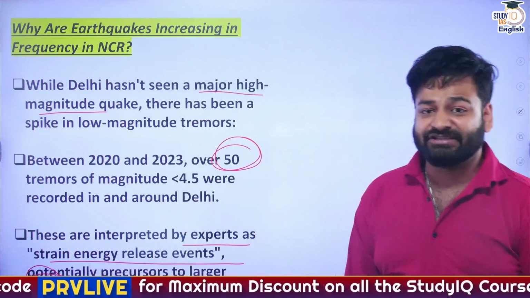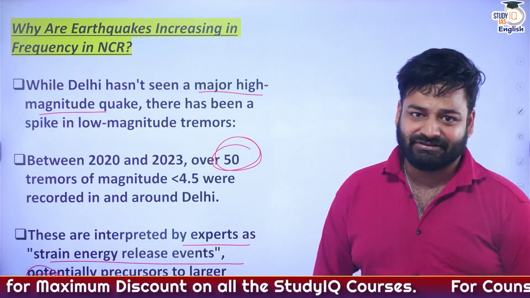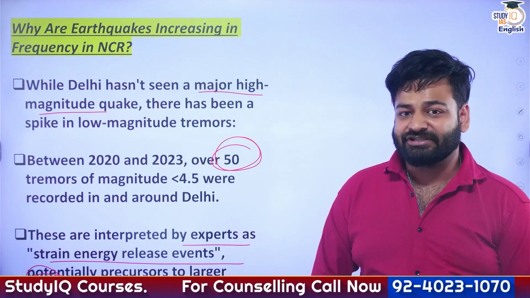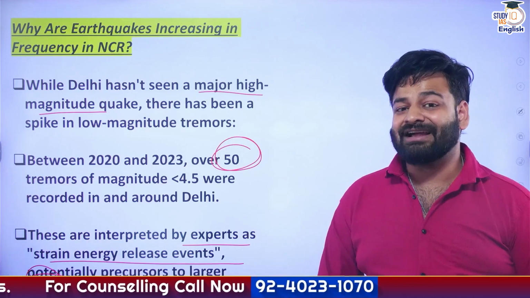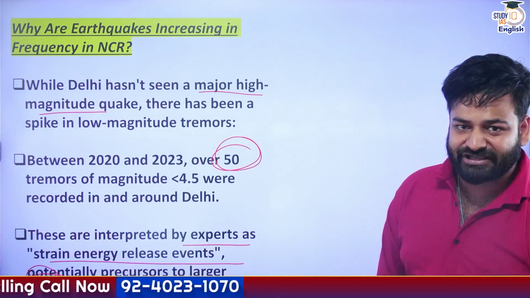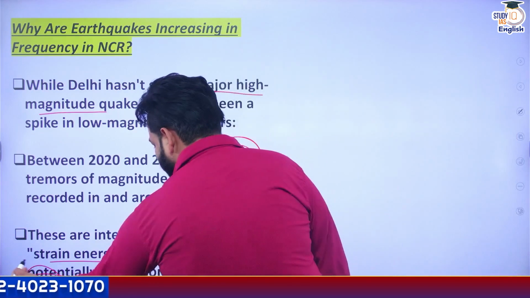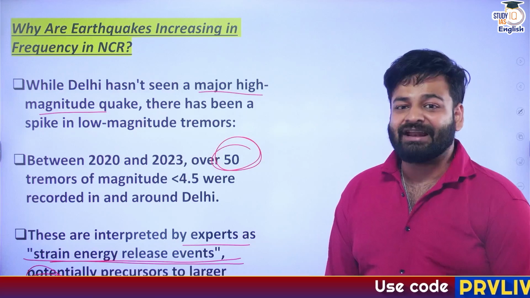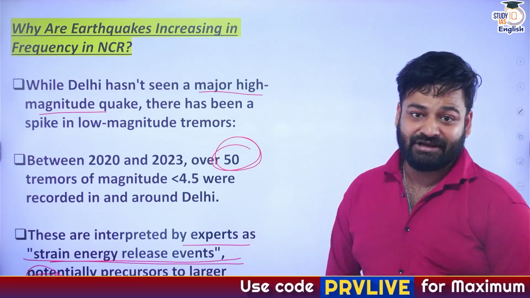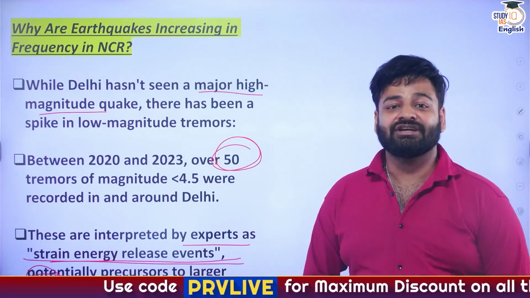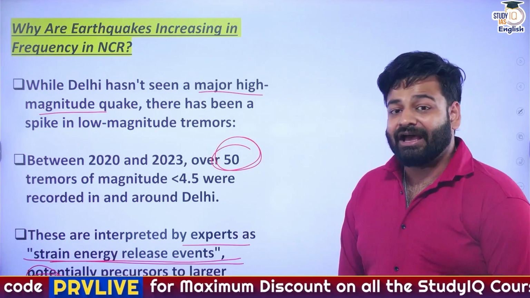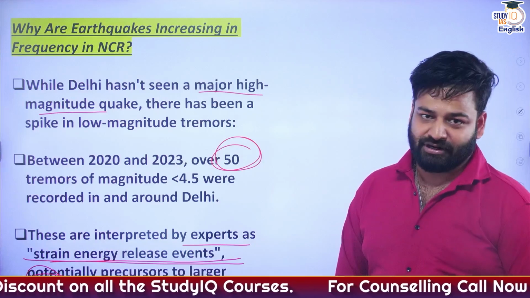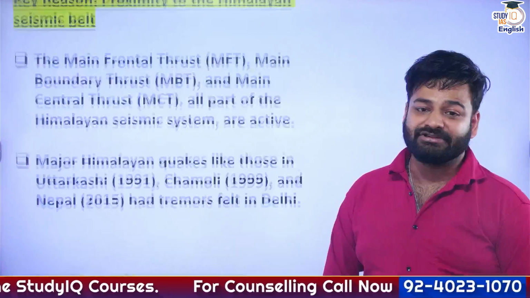What we can experience is a great threat with regard to a natural disaster that is known as earthquake. So what have scientists called it? Remember this phrase, remember this term: strain energy release events, right? What is that? Strain energy release events. And this could be nothing but just the precursor to another great disaster coming to us. So we have to keep ourselves prepared.